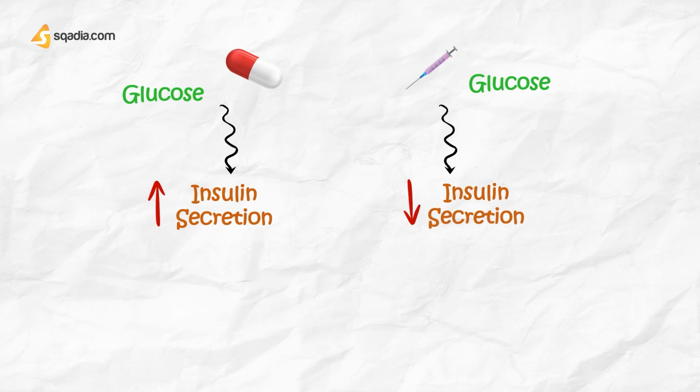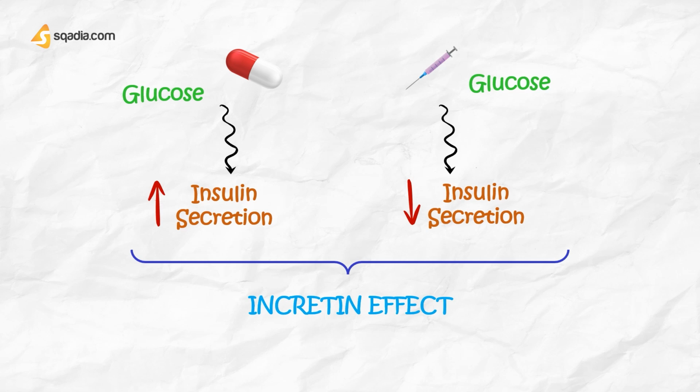When oral glucose is administered, it results in a higher secretion of insulin than occurs when an equal load of glucose is given intravenously. This effect is referred to as the incretin effect and is markedly reduced in type 2 diabetes.